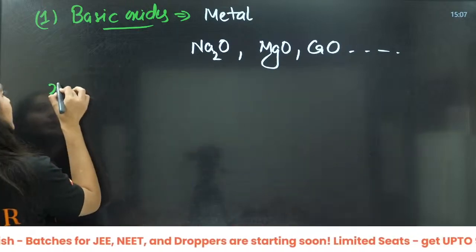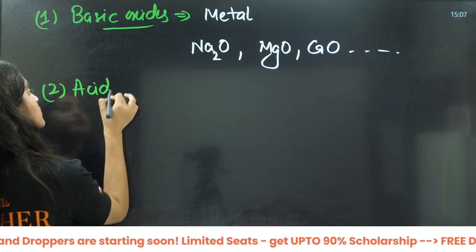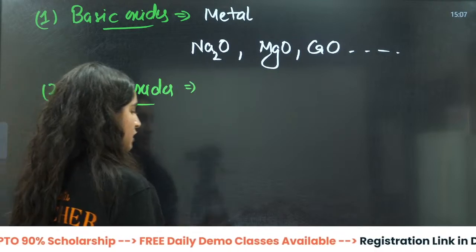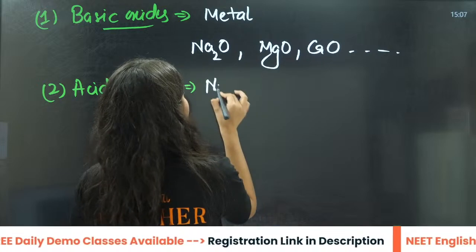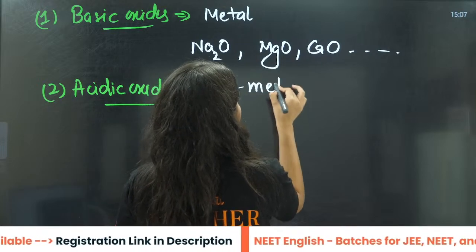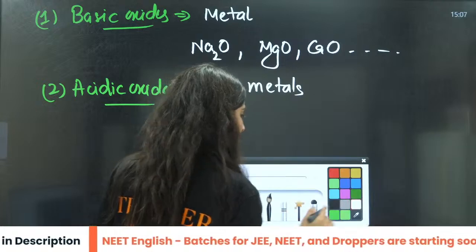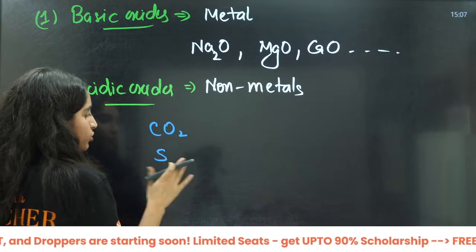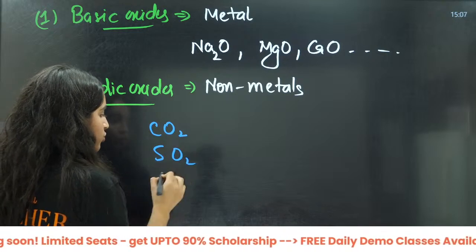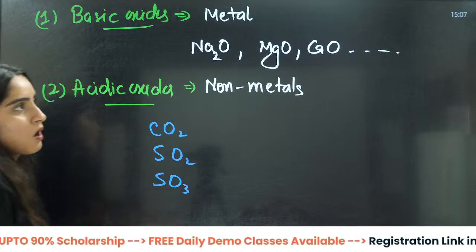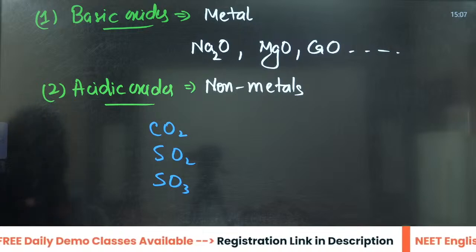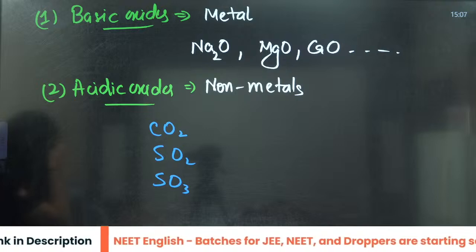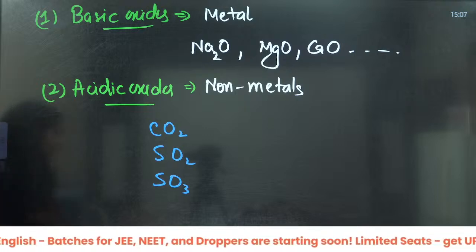Second, the acidic oxides. These are the oxides of non-metals. Can you give me any examples? Write them down in the chat box. If I talk about CO2, SO2, SO3, P2O5, all these are the acidic oxides. Okay, yes, beta.